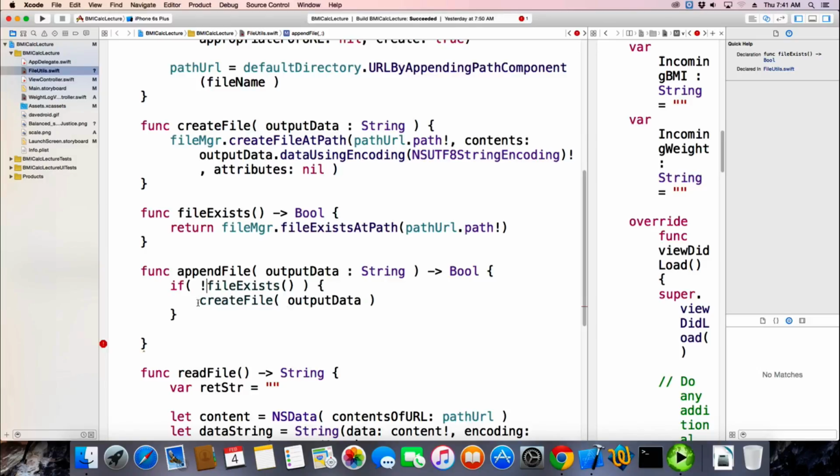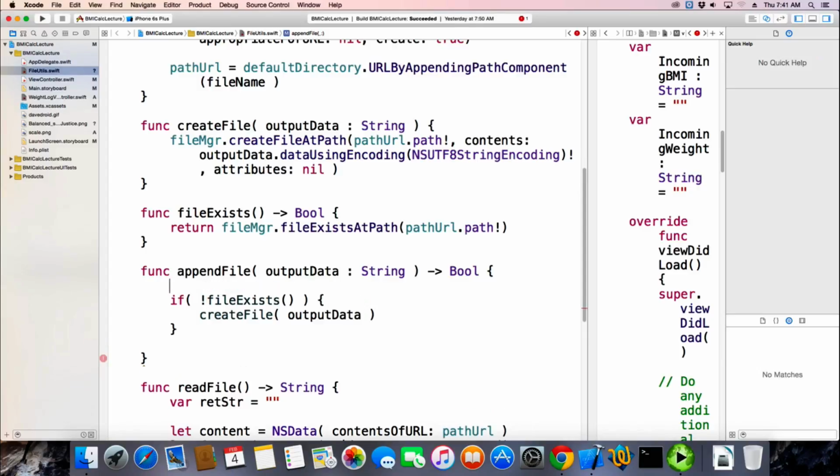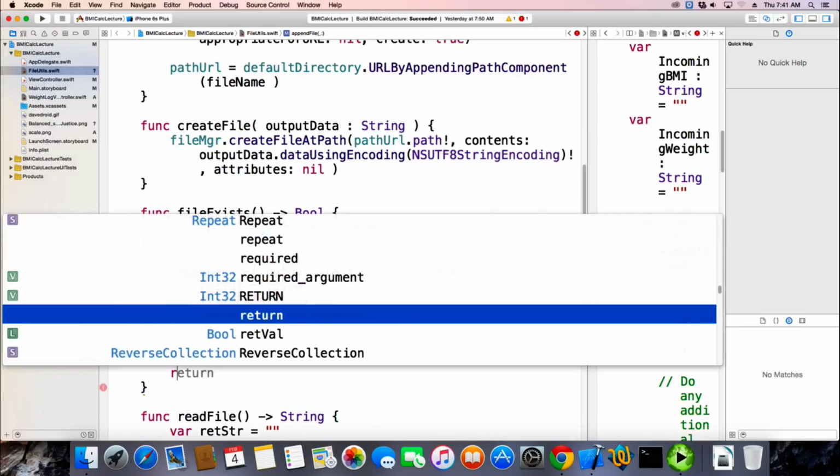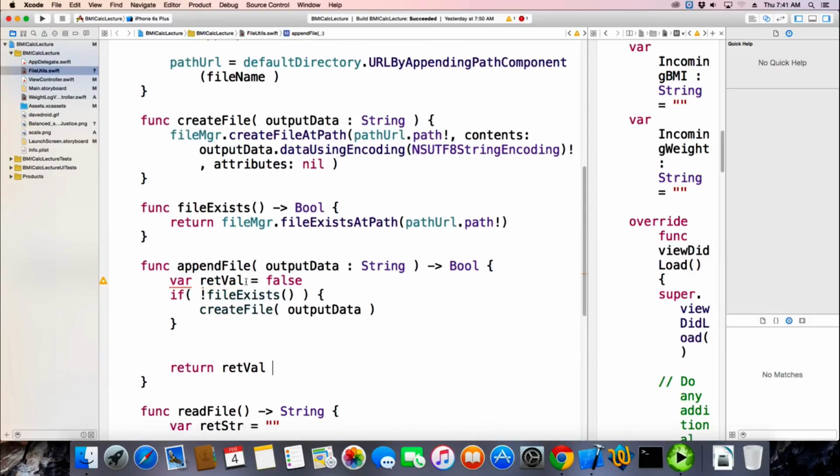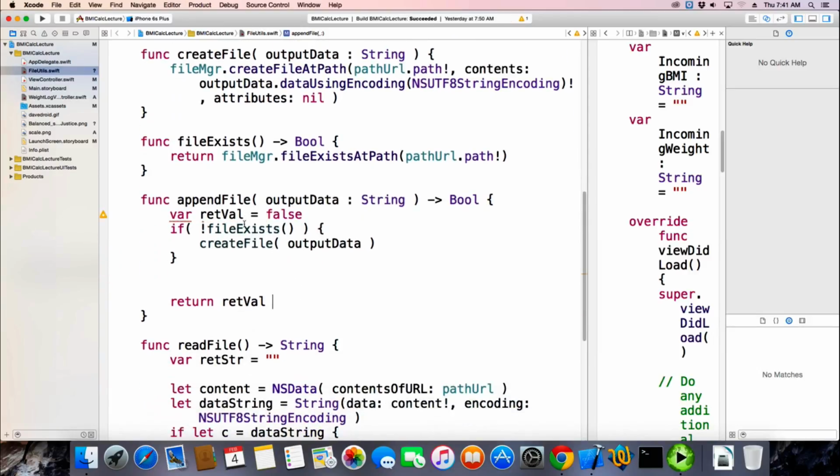whatever you're doing there. And then I like to write my code with a return value to start with and then change it, so I assume that this is going to fail. And at the end I do a return of my return value. That's just the way I write code. So this is a start. If the file's not there, it's going to create the file.